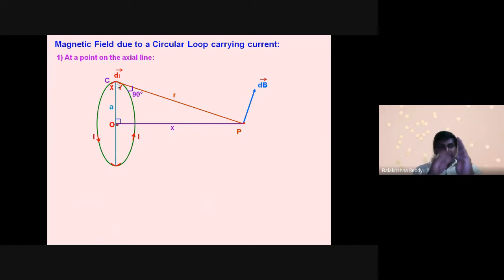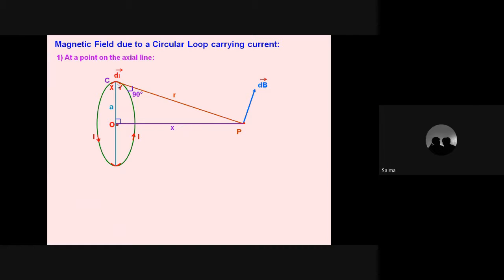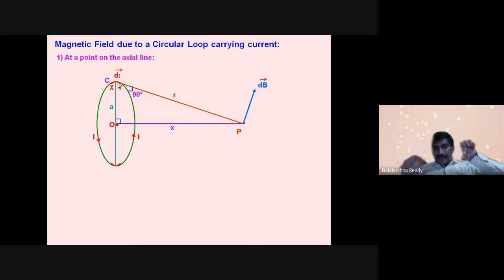Actually, the ring is like this. With respect to the ring, here we are going to find the magnetic field. Are you getting my point? With respect to the ring, at the center of the ring there is an axis.